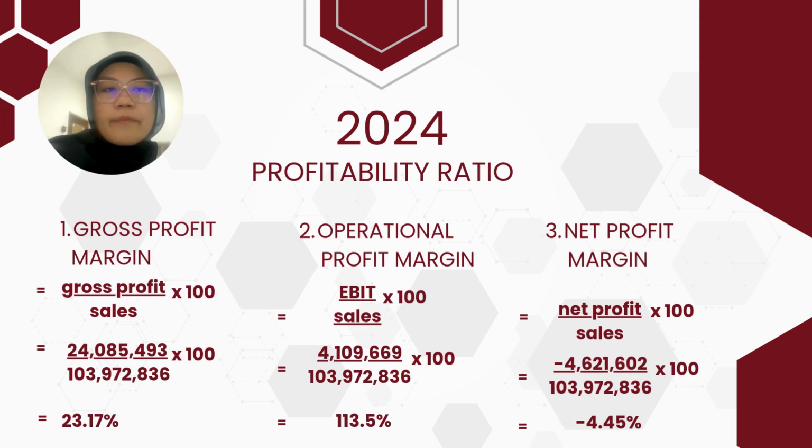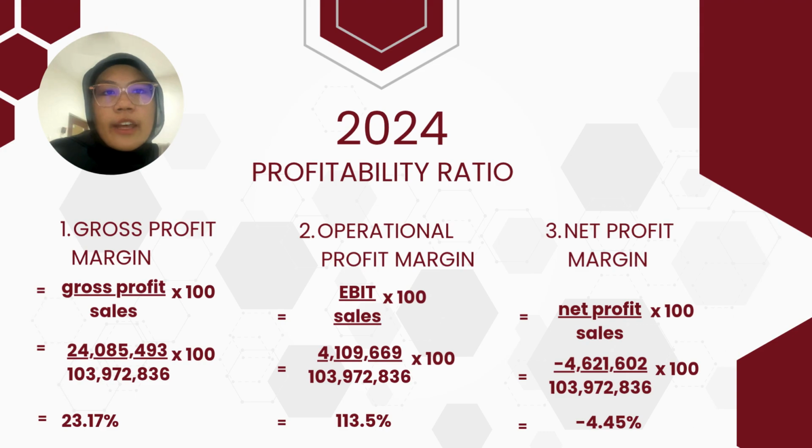Finally, we look at profitability, which evaluates how efficiently the company generates earnings relative to its sales and assets. The gross profit margin: the company maintained a margin of 23.17%. This indicates that for every 1 ringgit of sales, the company kept about 23 cents after paying for the direct cost of production.